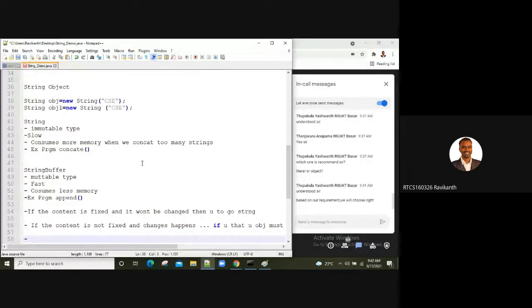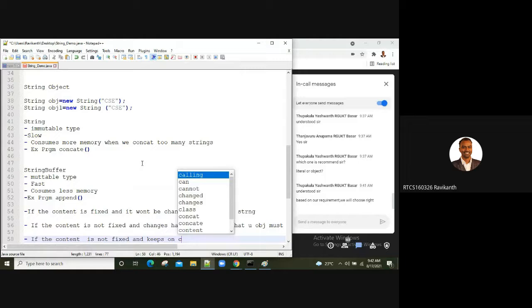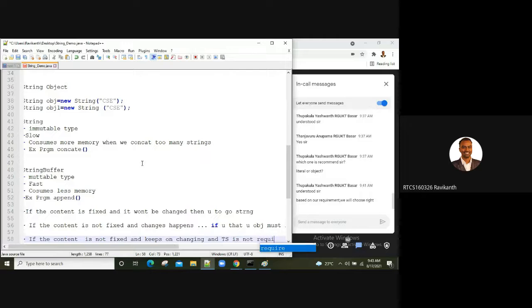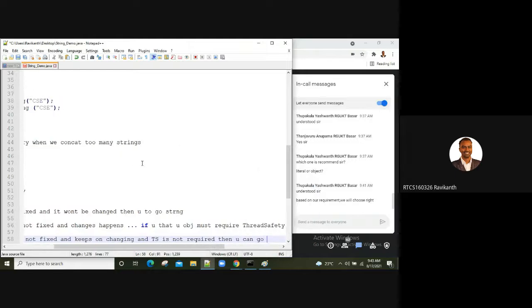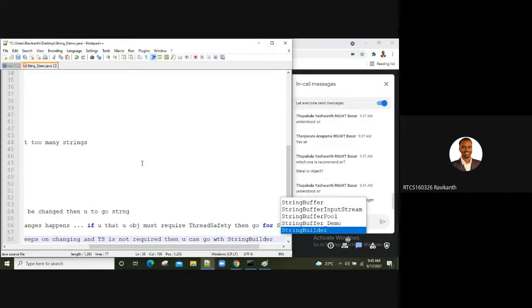Third point, if the content is not fixed and keeps on changing, and you feel that thread safety is not required in your application, then you can go with the string builder concept.